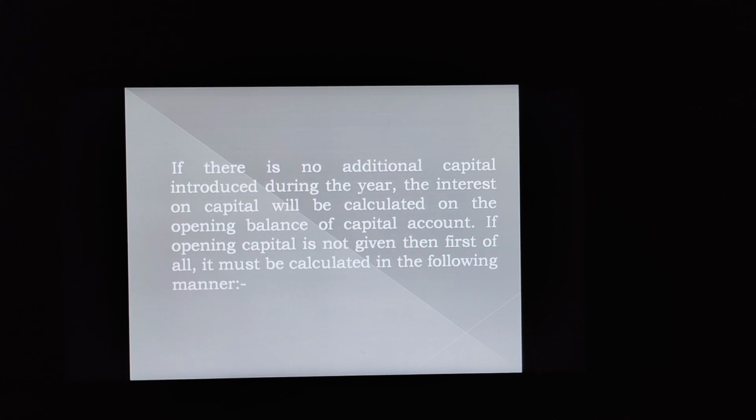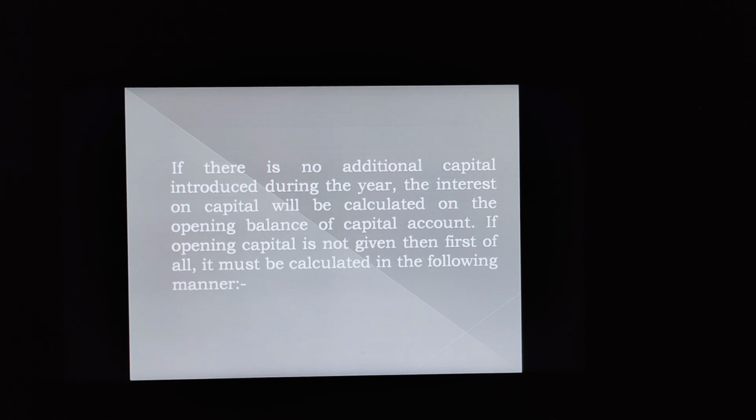Now if there is no additional capital introduced during the year, class, this point is important. If there is no additional capital introduced during the year, the interest on capital will be calculated on the opening balance of the capital account. Whatever the opening balance of the capital account is, interest will be provided on that amount only.